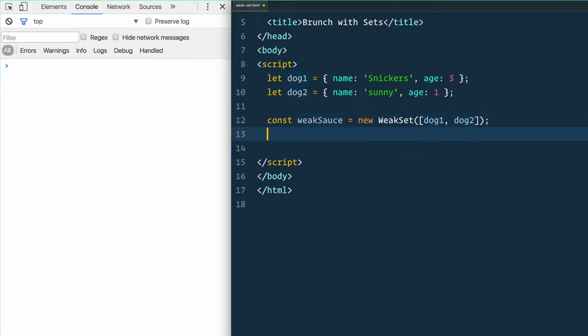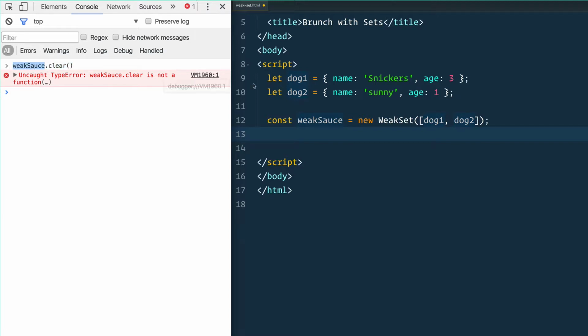And the last thing that we need to know about a weak set is that there is no .clear method. So if I have my weak sauce here, there is no .clear method that I can call against it. And I'll tell you why. Because weak sets sort of clean themselves up. And this has everything to do with garbage collection and memory.